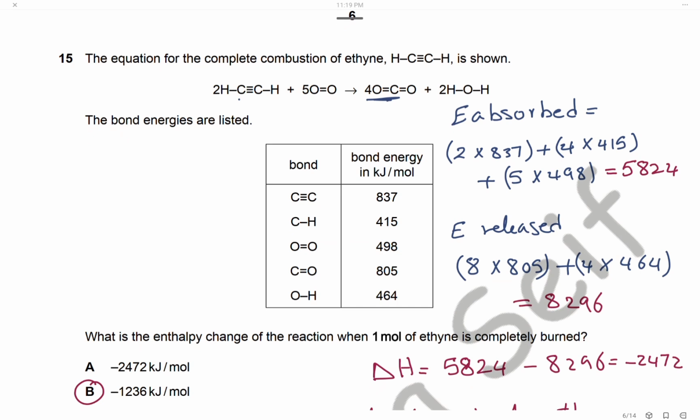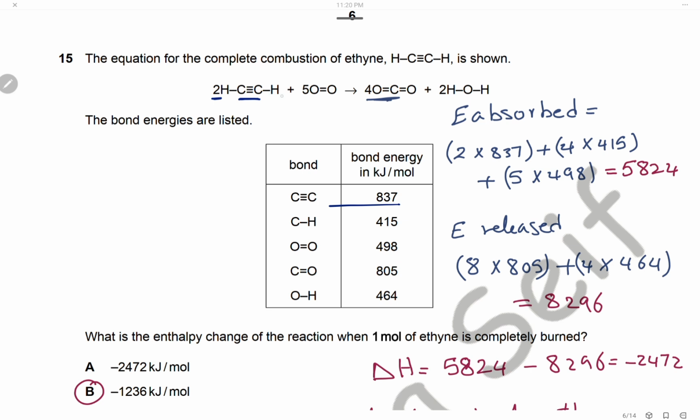Question 15. The equation for complete combustion of ethane is shown, and the bond energies are listed in the table here. So we have to calculate the energy absorbed to break the bonds. In the molecule of ethane, we have one carbon-carbon single bond, and because we have 2 molecules, we will multiply the carbon-carbon bond by 2. Here we will multiply 837 by 2.